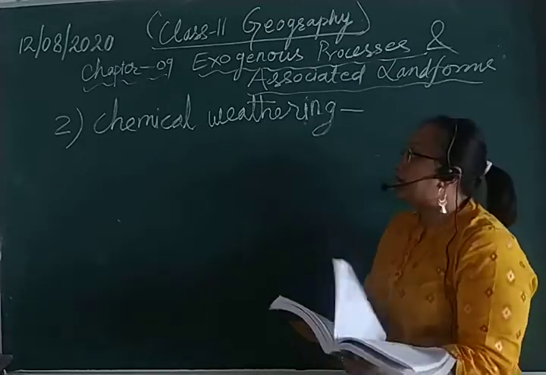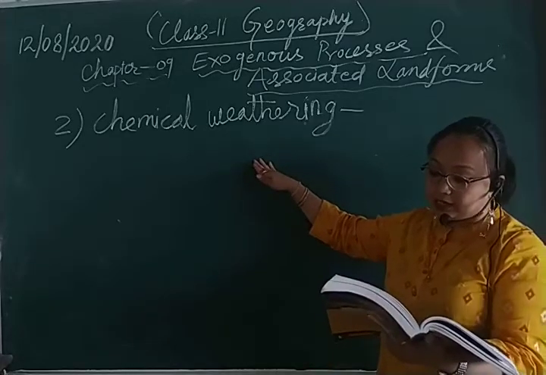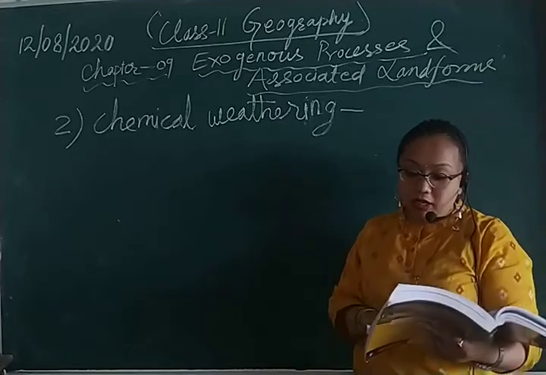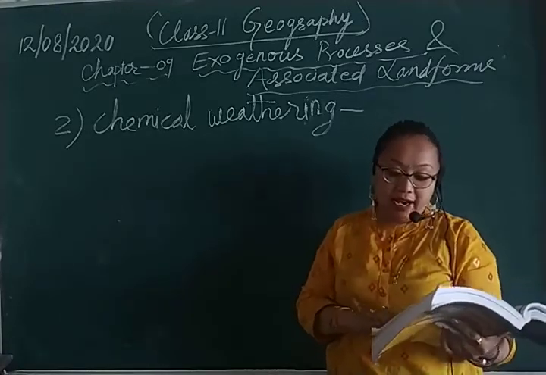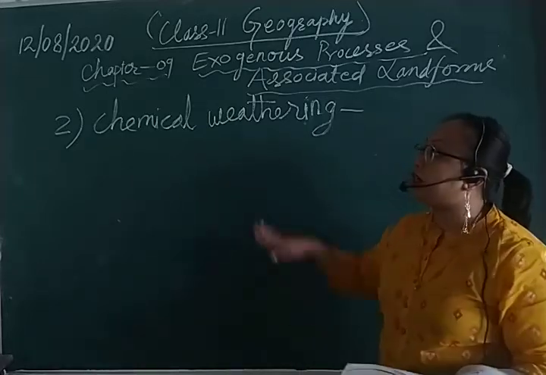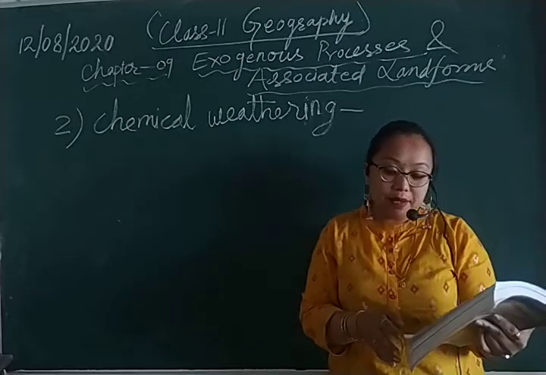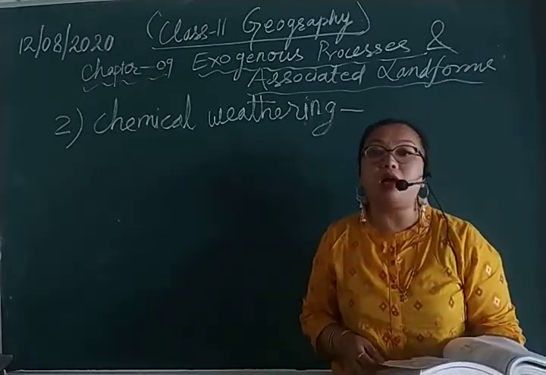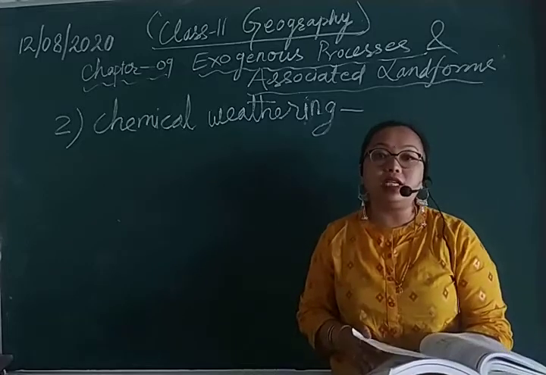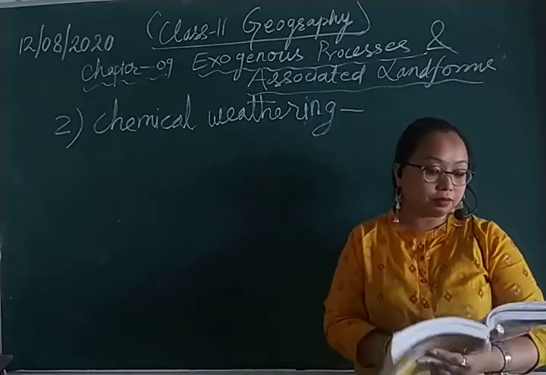So basically, chemical weathering takes place when rocks undergo chemical changes. These chemical changes can take place with the action of wind, air or water.